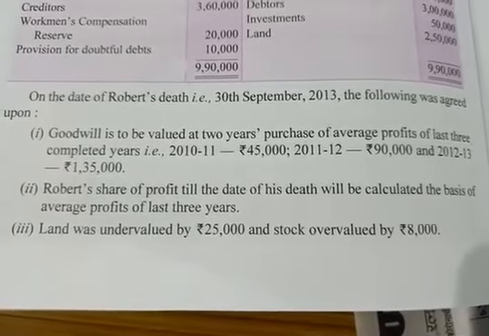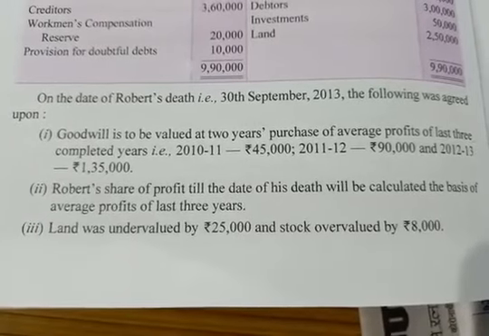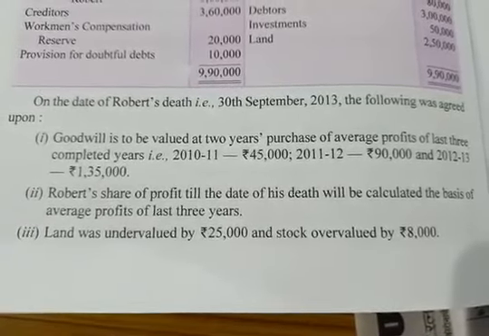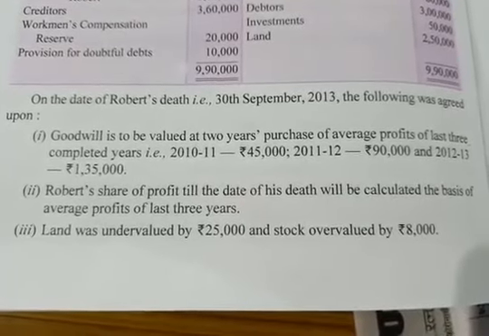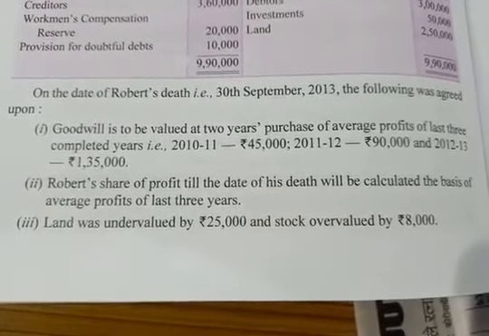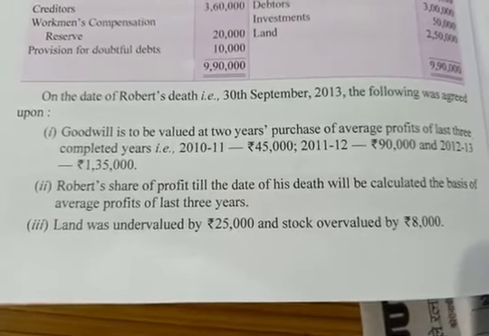In the second adjustment, they told us how to calculate Robert's share of profit. Robert's share of profit up to his death will be calculated on the basis of average profit of the last 3 years. In the third adjustment, they told us the revaluation of assets.